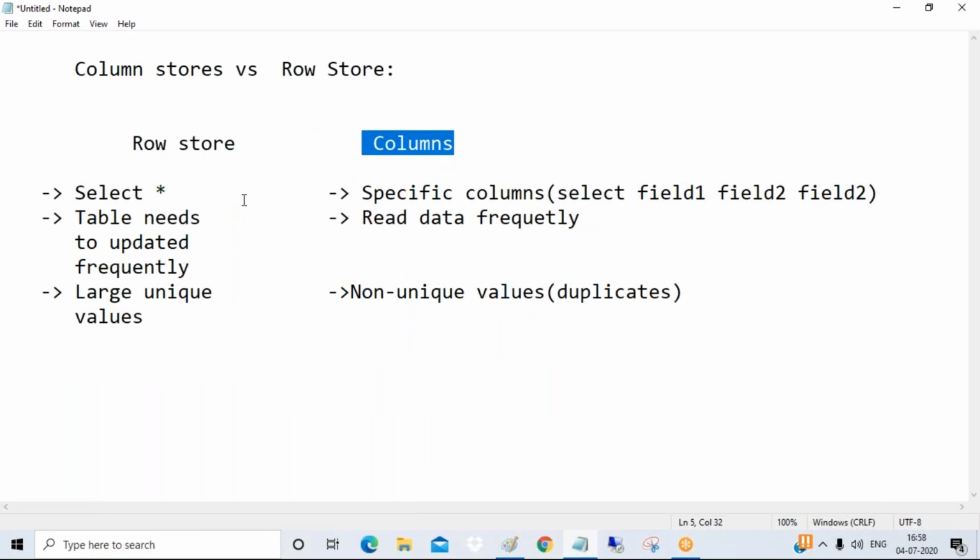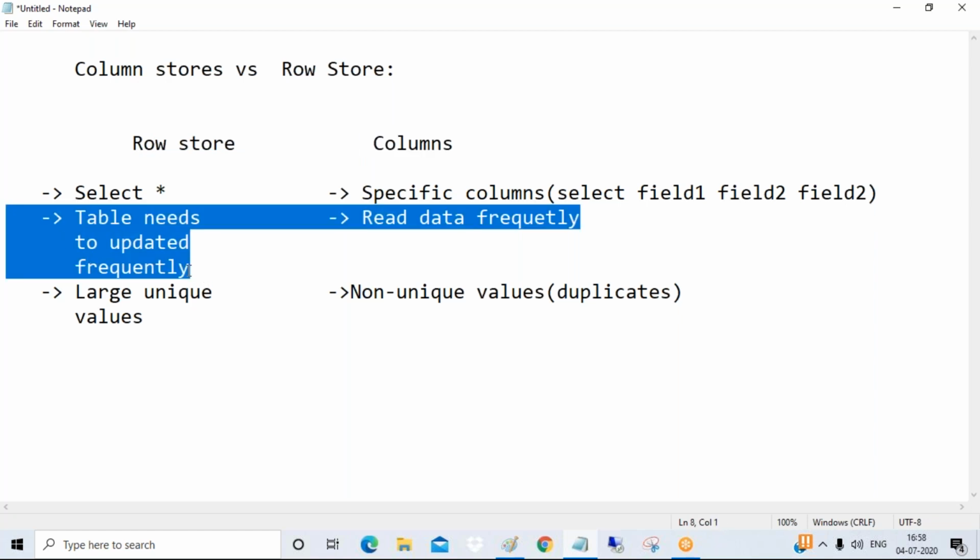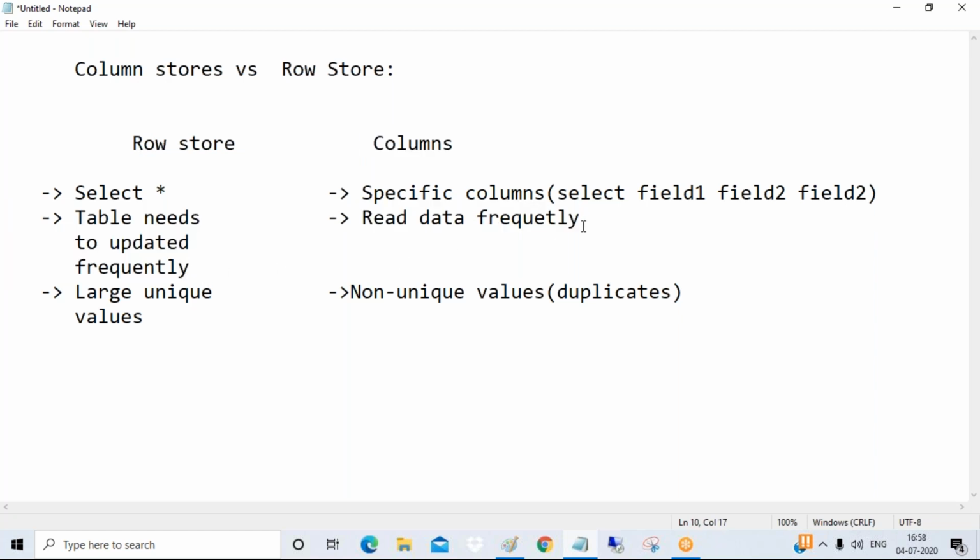So that is the difference between row store and column store, and which is better. Select star: when you want to extract all the data, row store is better. If you want to extract specific columns, column store is better. If you want to update, row store is better. Column store will take time. If you want to read the data frequently, frequent access, column store is better. If you want to process non-unique values, column store is better. If you want to process unique values, row store is better.